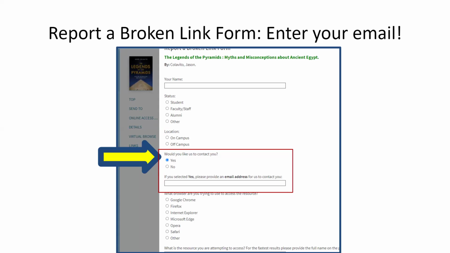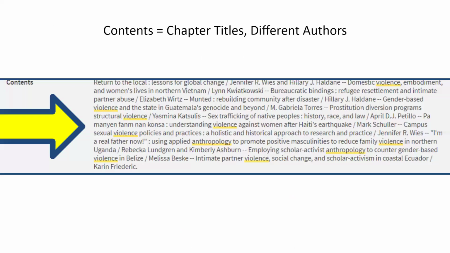And if you're still getting stuck and can't get what you need, you can always come to the front desk of the library. You can call the library or go to the library homepage, and there is a chat button on the bottom right-hand corner that comes directly to a human at the library. It comes to one of us.